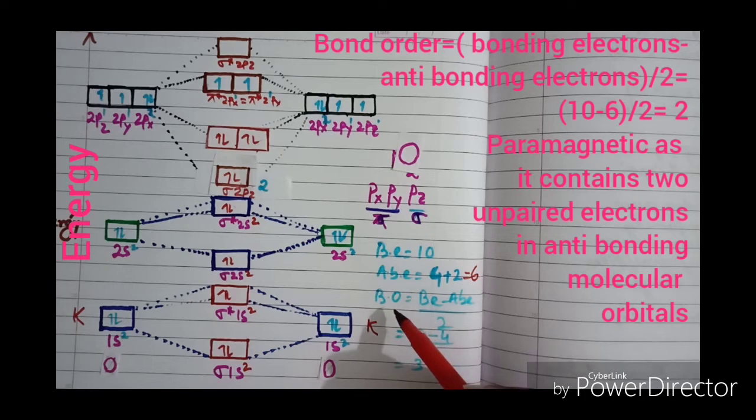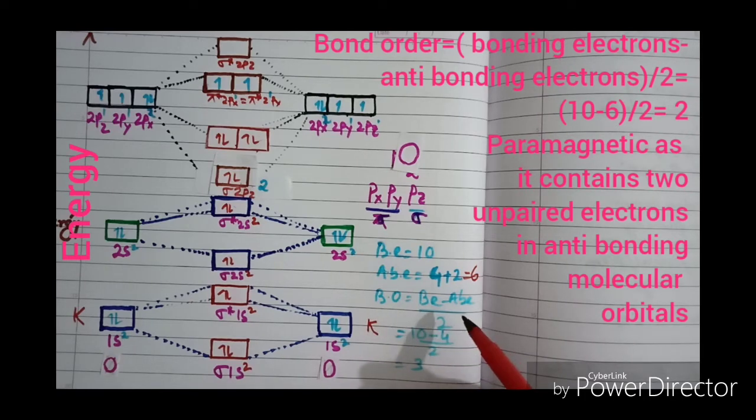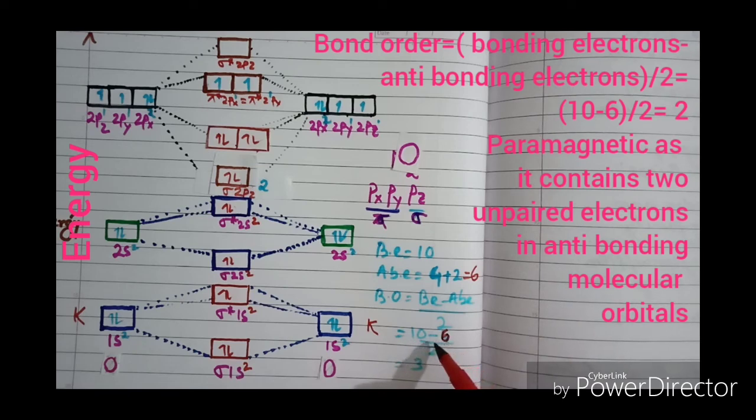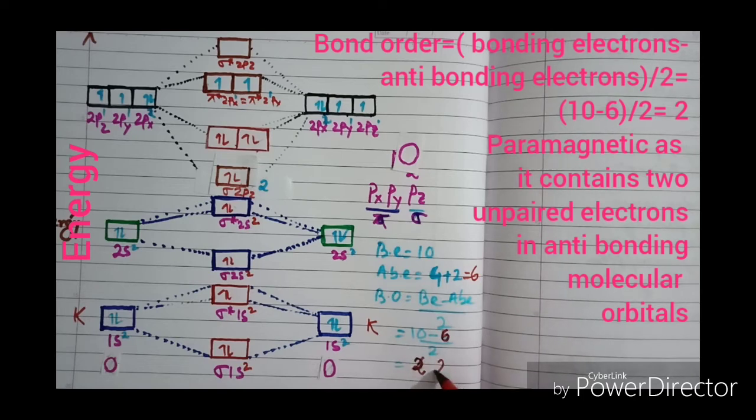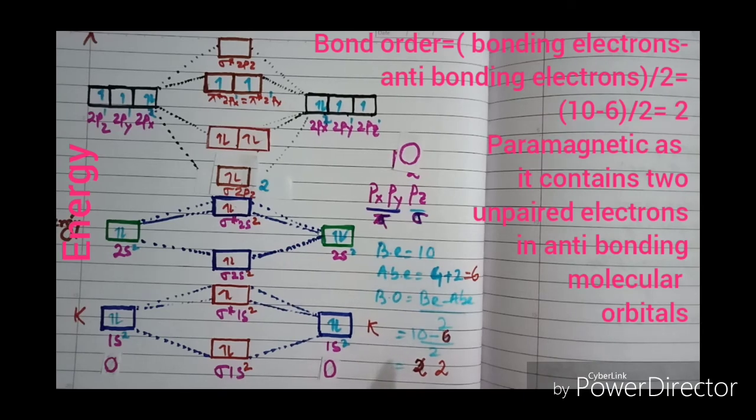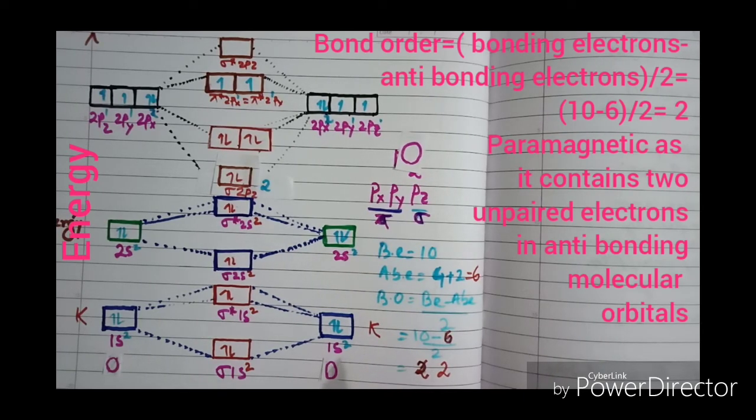Then bond order can be calculated by taking the help of this formula. Bonding electrons minus anti-bonding electrons divided by 2. So bonding electrons are 10, number of anti-bonding electrons 6. 10 minus 6 is equal to 4, divided by 2 is equal to 2. So bond order is 2. This is for oxygen, the MO energy level diagram for oxygen.